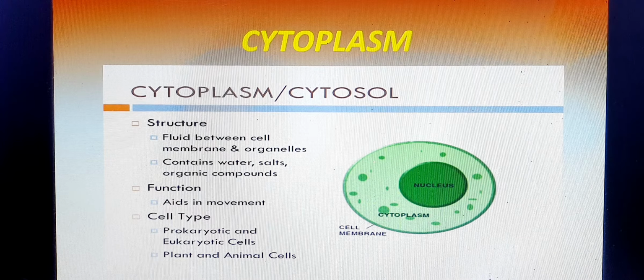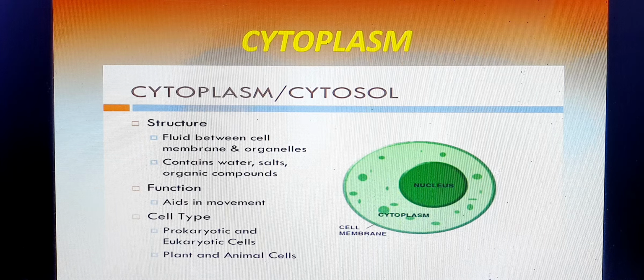It is very important to know about cytoplasm. We saw that the first layer is the cell membrane, or plasma membrane, which is made of lipid and protein. Now, between the cell membrane and the nucleus, you can see this area, this green structure. This part is the nucleus, and this part is the cell membrane. So between the cell membrane and the nucleus, this part is your cytoplasm.